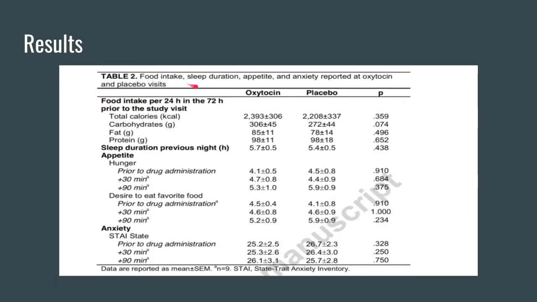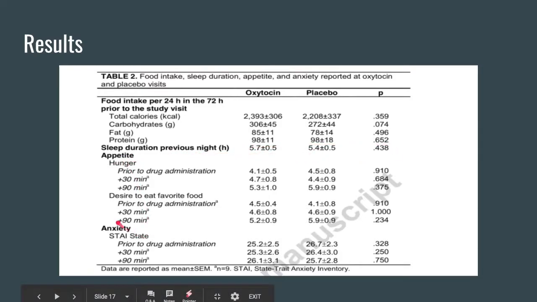So table 2 is showing comparison between the oxytocin and the placebo groups. So 72 hours prior to the study visit, this is showing food intake, so consumption of calories, carbohydrates, fats, and proteins. They were similar in both groups. A p-value was above 0.05, so in both the oxytocin and placebo groups. Sleep duration the previous night was also similar in both groups.